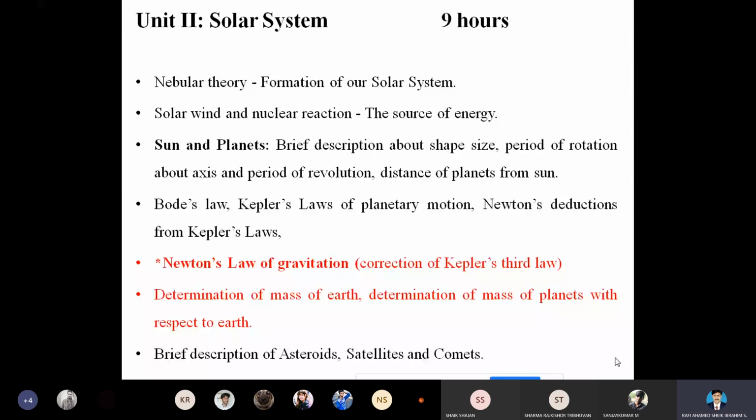So for today's topic, we are going to study Newton's law of gravitation and the corrections made to Kepler's third law from Newton's assumption. Then the determination of the mass of the Earth and planets with respect to Kepler's law of planetary motion and Newton's universal gravitational law. Let's start today's class.